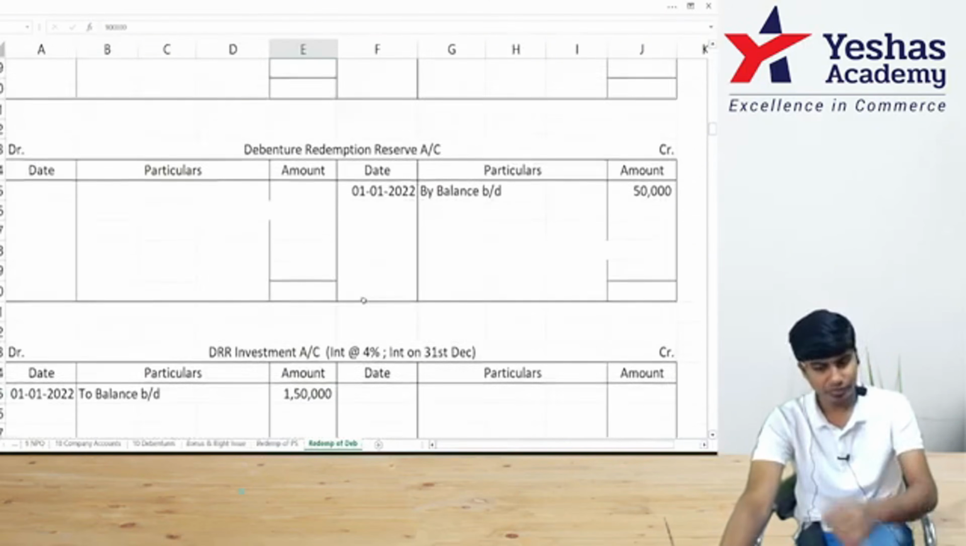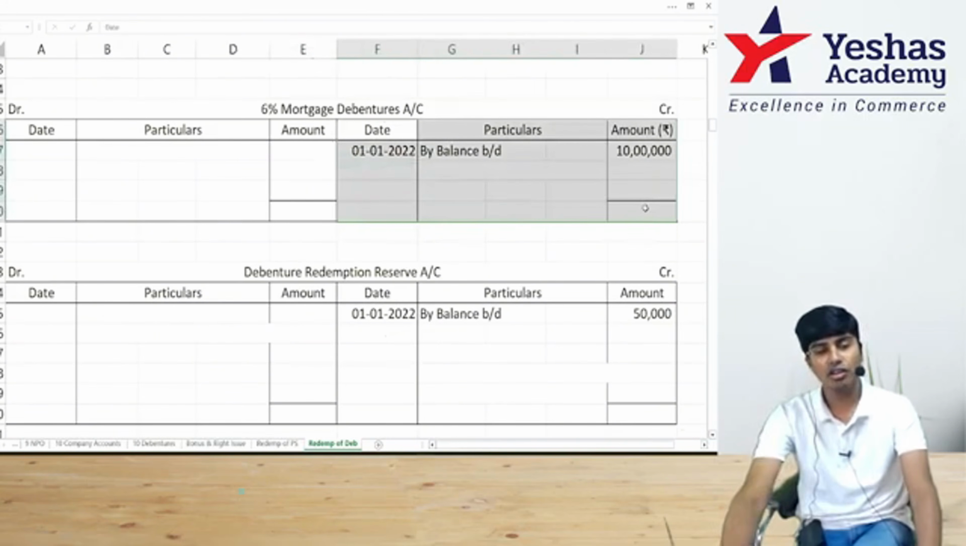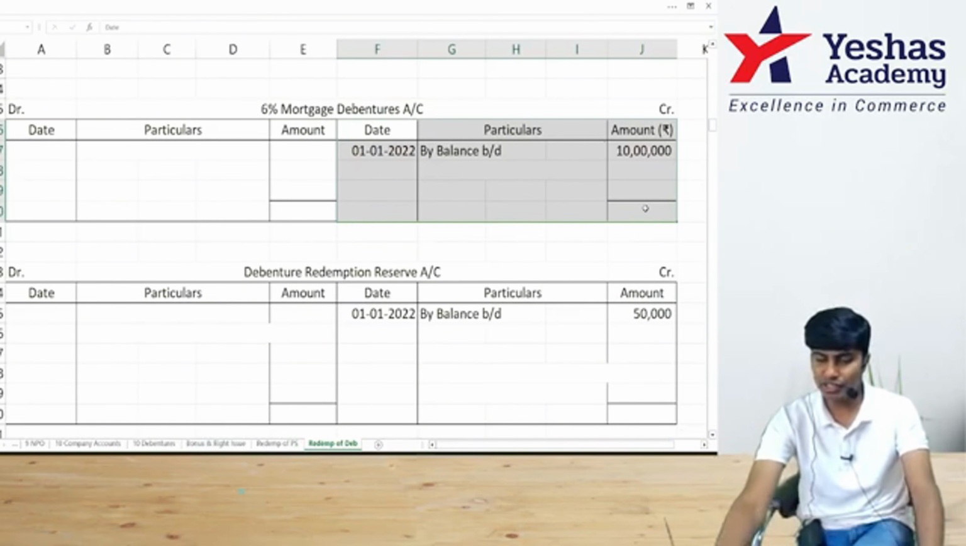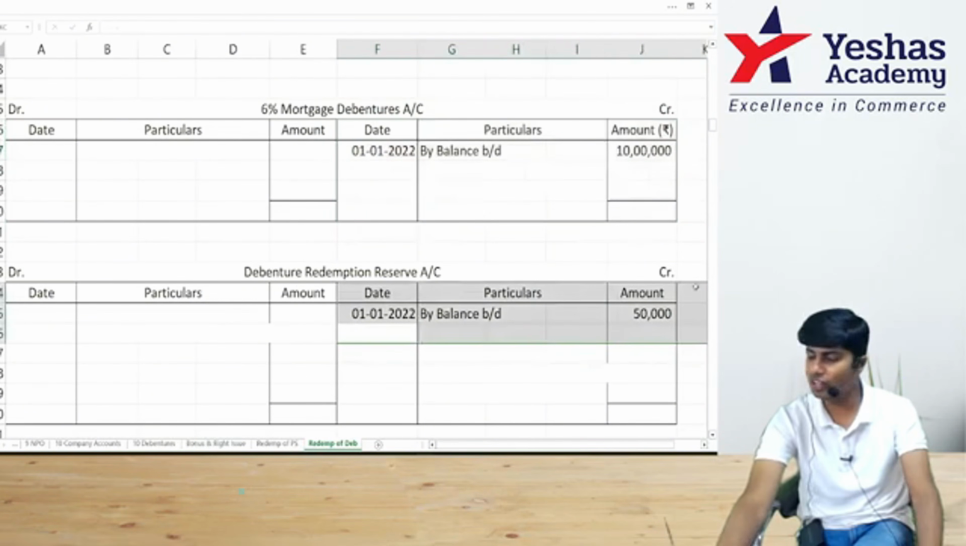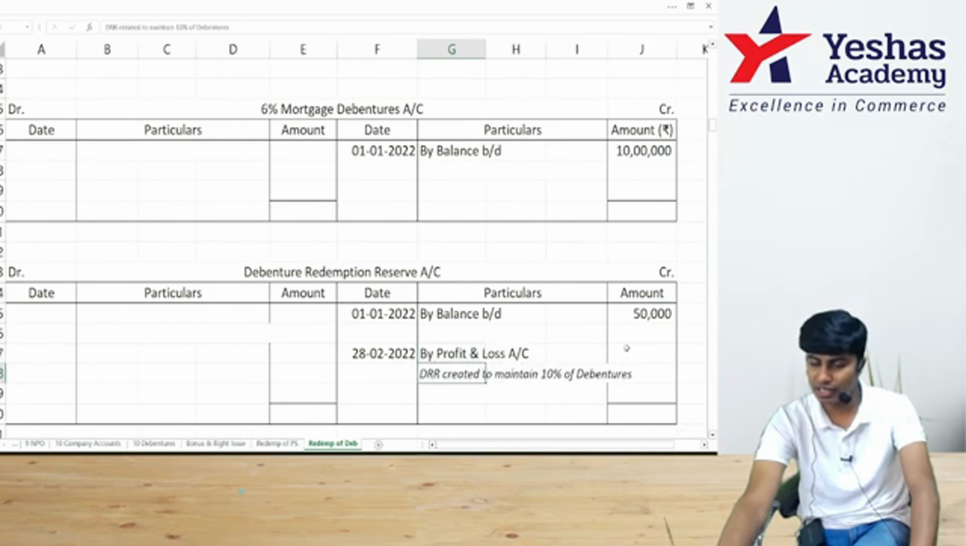I'll do one ledger at a time. Now my DRR should have been maintained at 10% of debentures outstanding. Debentures outstanding is 10 lakh. You multiply it by 10%. 1 lakh. 1 lakh should have been there in my DRR. But how much is there? Only 50. So I create further 50,000 worth of DRR.